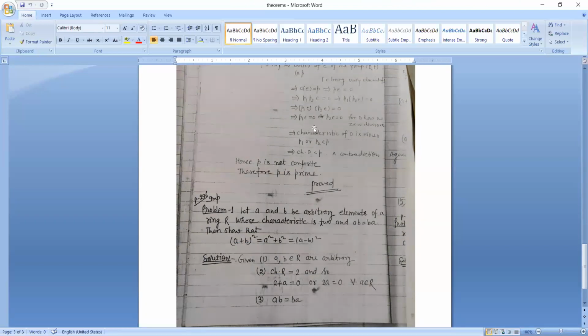That implies P1 E is equal to 0 or P2 E is equal to 0, since D has no proper zero divisors. That implies the characteristic of D is either P1 or P2, which is less than P. That implies the characteristic of D is less than P, which is a contradiction. Hence P is not composite, therefore P is prime, and hence proved.